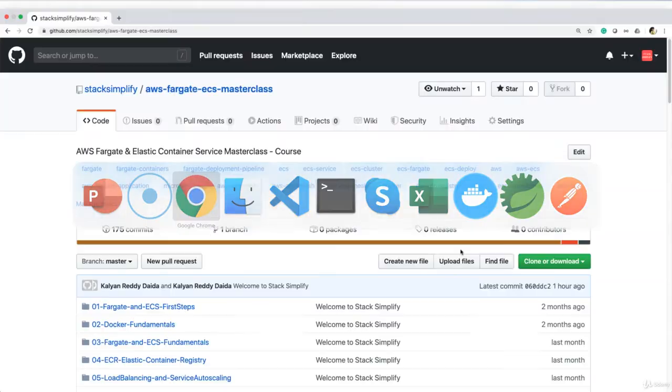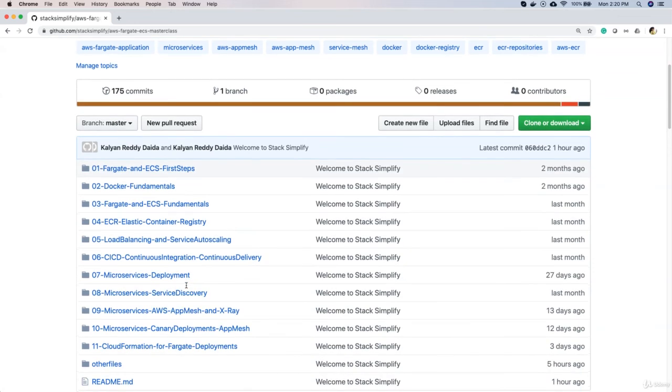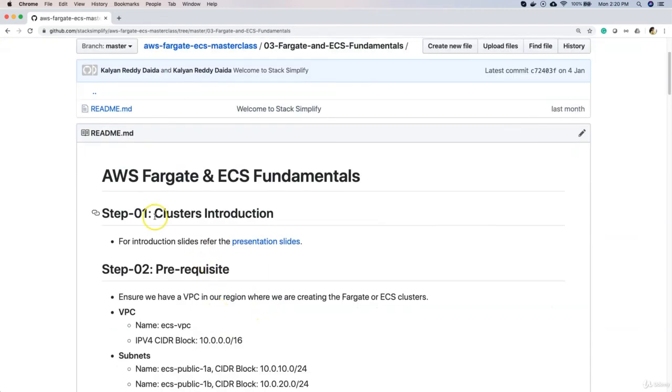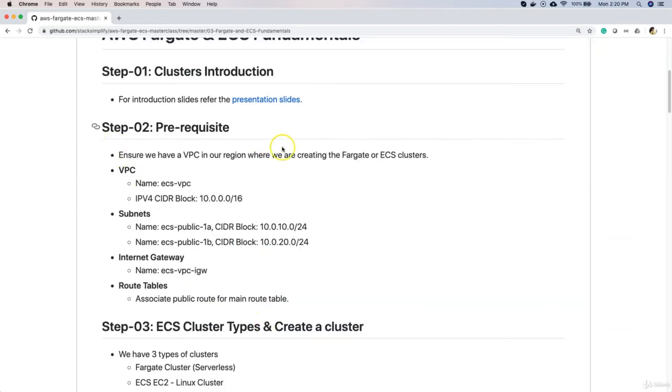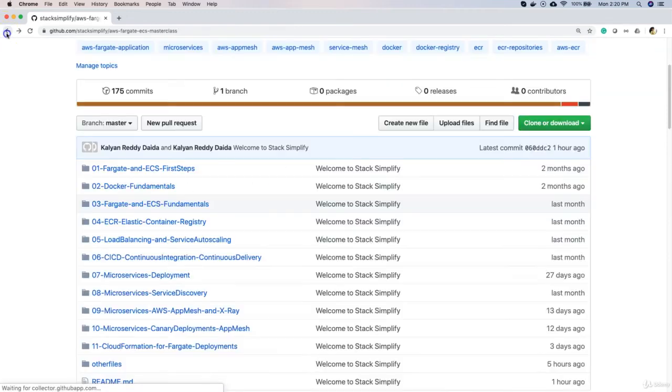In addition, we will also have a GitHub repository for this course. So we'll have something called AWS Fargate ECS Masterclass, and everything we are doing as part of this course will be designed for you in such a way that everything is in a step-by-step manner. So in step 1 what you will do, in step 2 what you will do, everything will be provided step by step, so that if you want to refer back, you can go to the GitHub repository and reference them.